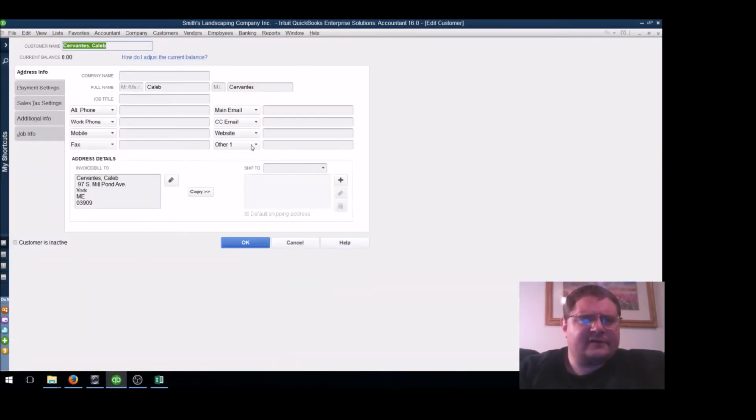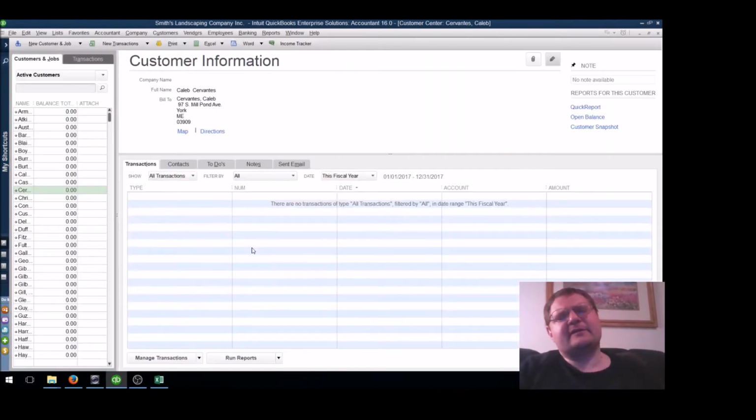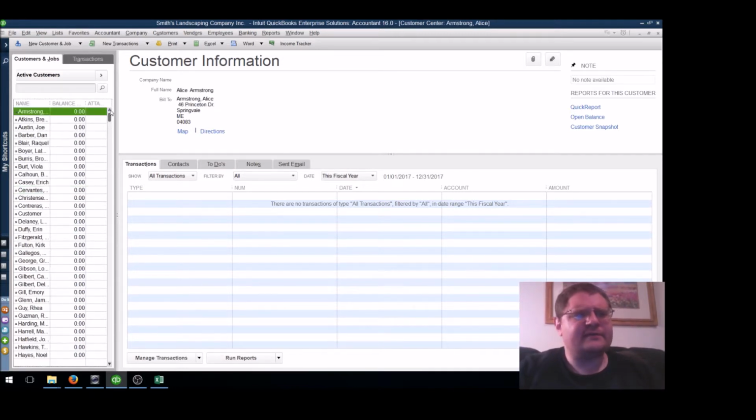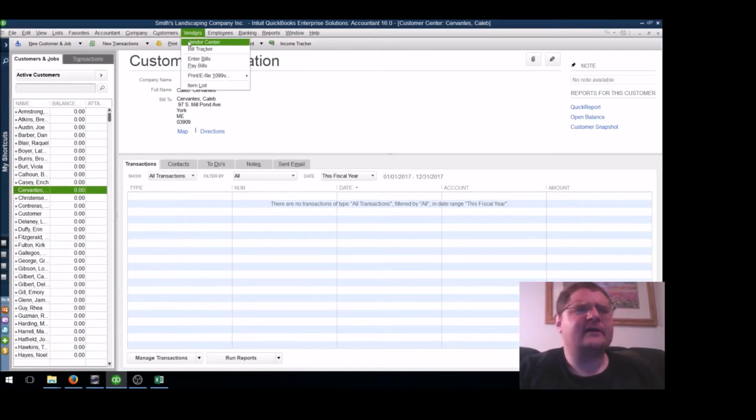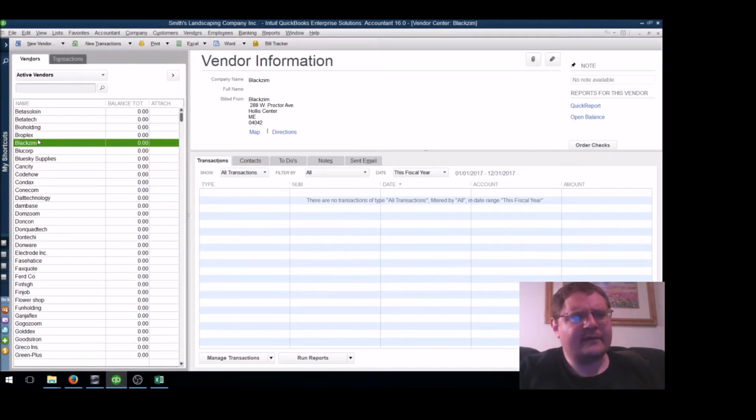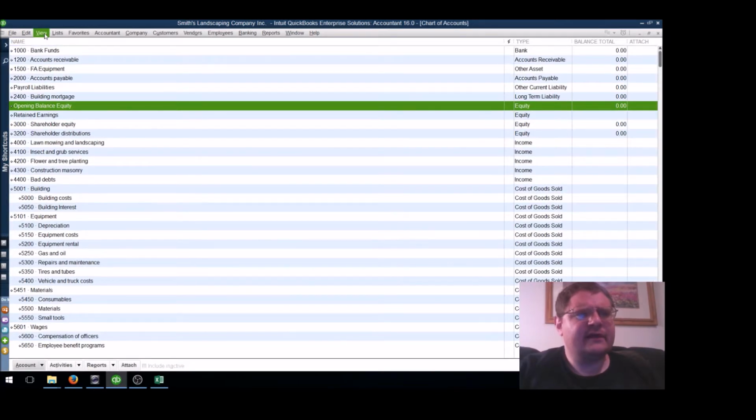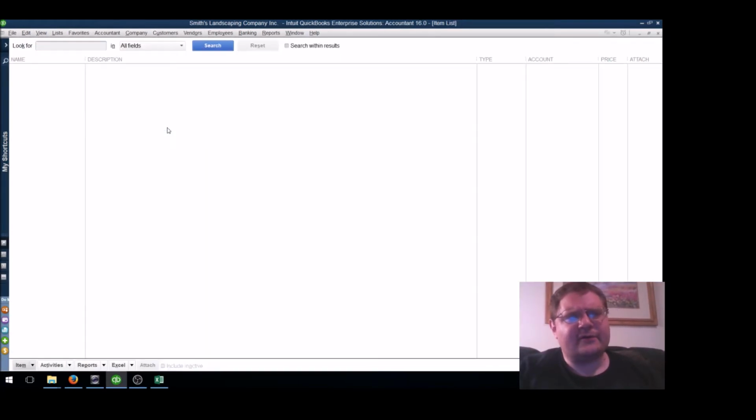So here we are. Now we at least have some data input into the system. So that's looking good. And let's move now on to our items, get those set up so that our company starts having a file. But now we got our vendors, we got our customers, we got our chart of accounts, and now let's get some items going.